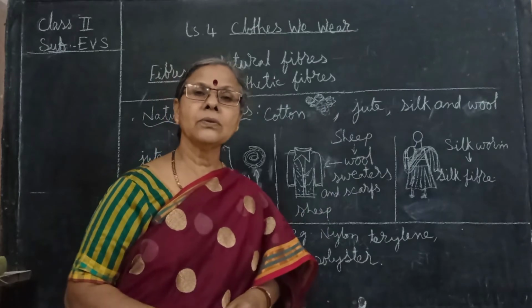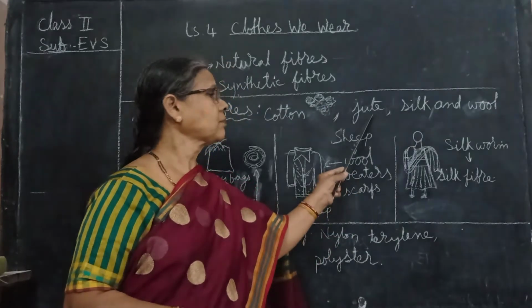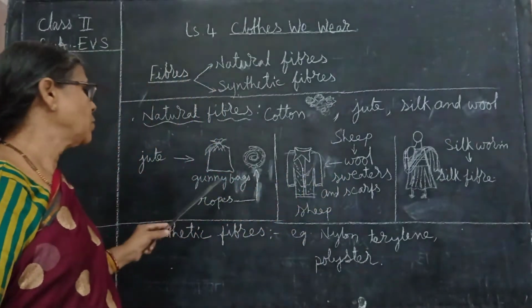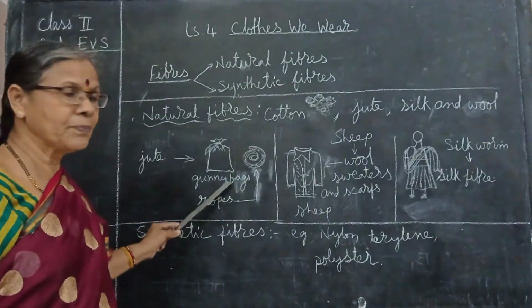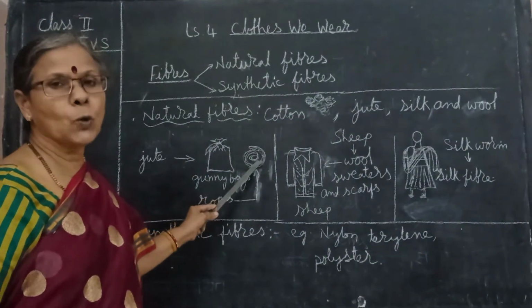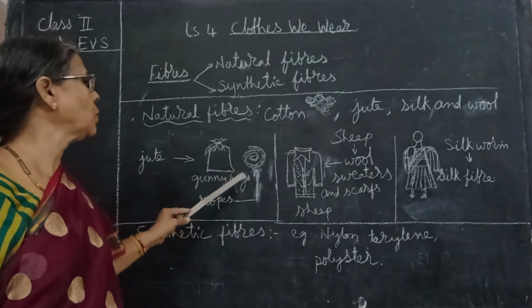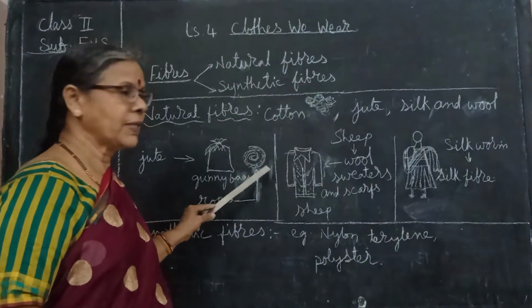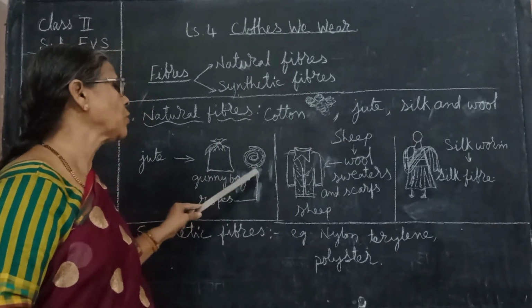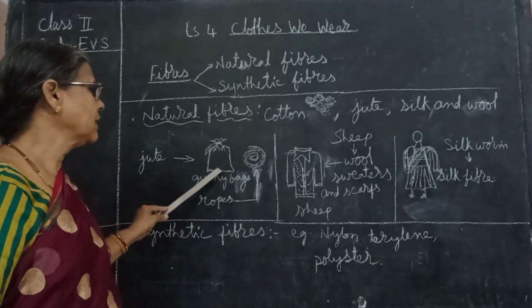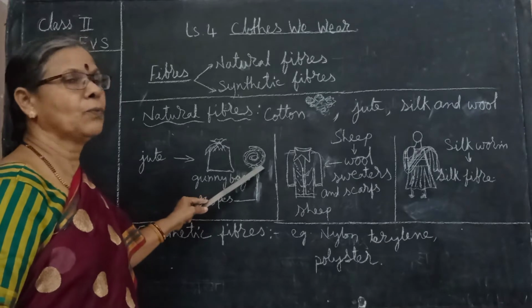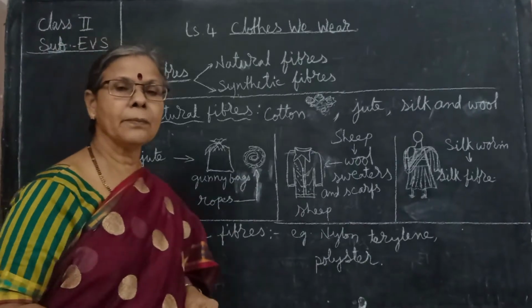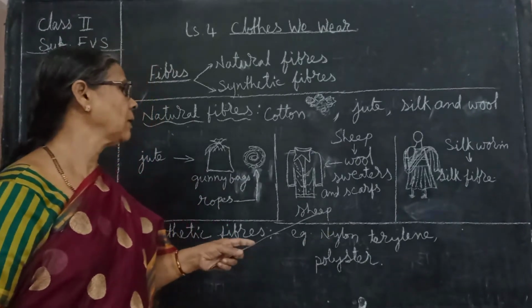So what is the use of this jute? Jute can be made into jute bags, gunny bags, and we can make ropes also. So these are the two uses we can make of this material: one is gunny bags and the other is ropes to tie big things and all.